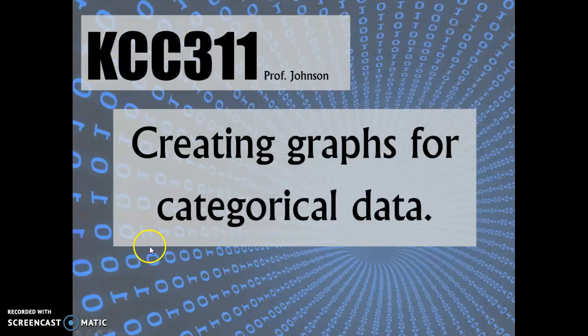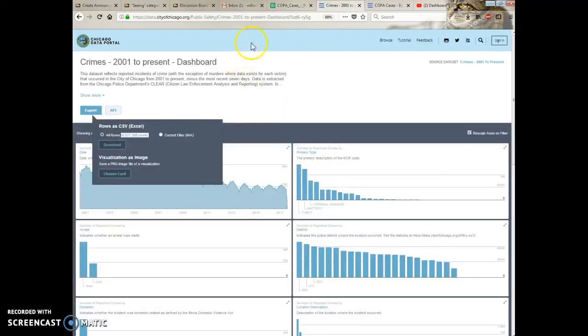KCC311, your week number 2/3 assignment. We need to create a graph from categorical data. Let's walk through how to do that, and let's relate it to the week number 1 assignment.